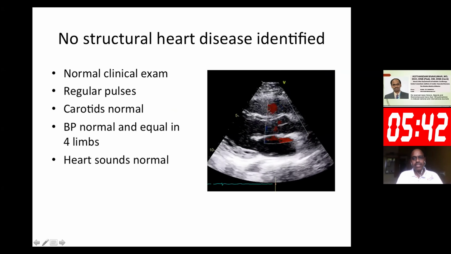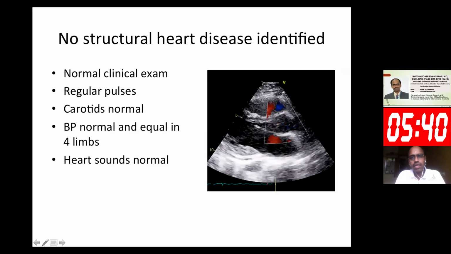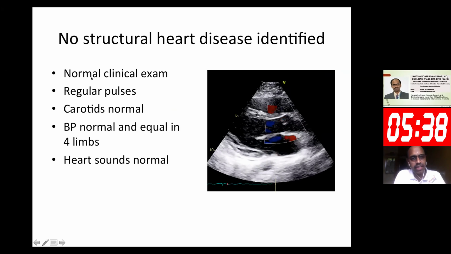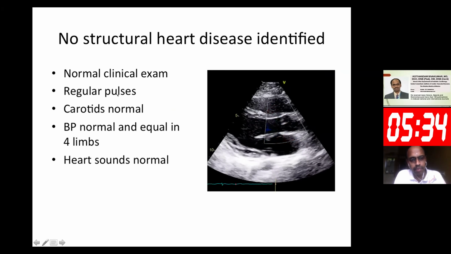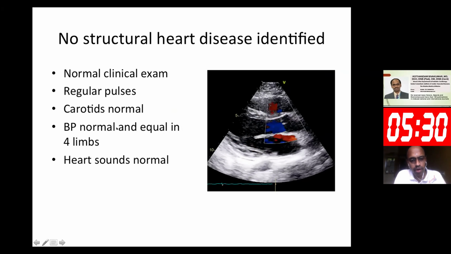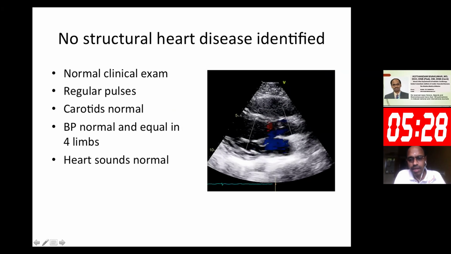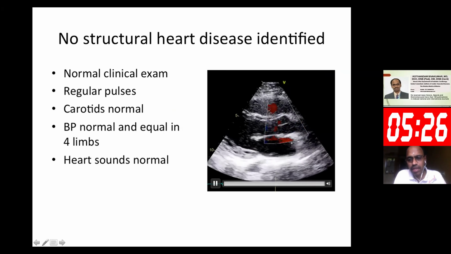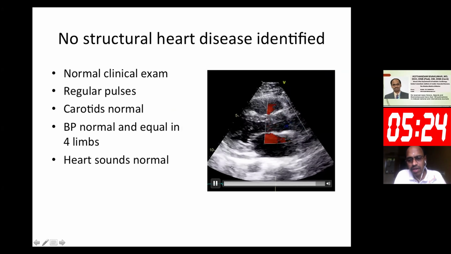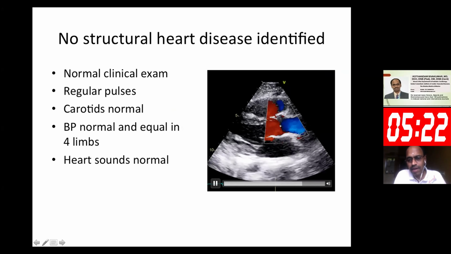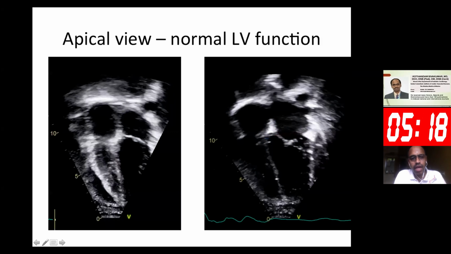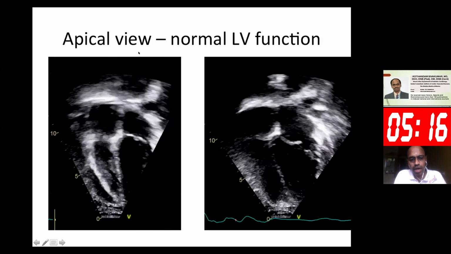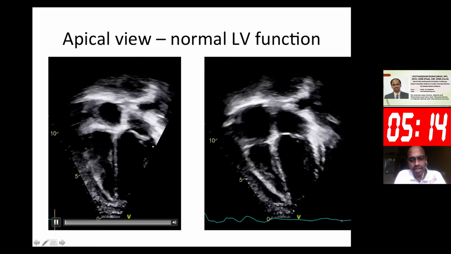When she presented to us, no structural heart disease was identified. She had a normal clinical examination of the cardiovascular system, normal pulses, carotids were normal, blood pressure was normal in all the 4 limbs, heart sounds were normal. Echocardiogram did not pick up anything abnormal. The left ventricular function, mitral valve, aortic valve were normal, ascending aorta was normal. Apical 4-chamber showed a normal left ventricular systolic contractility.